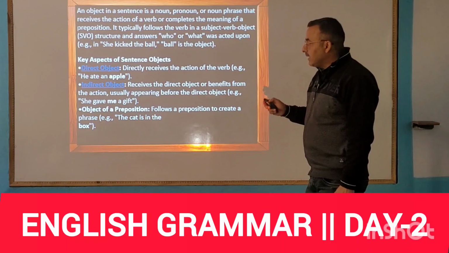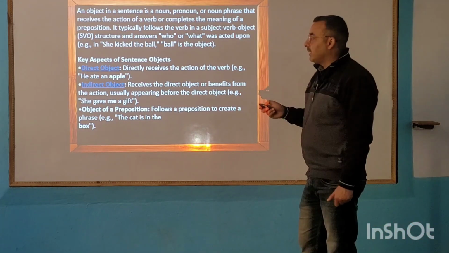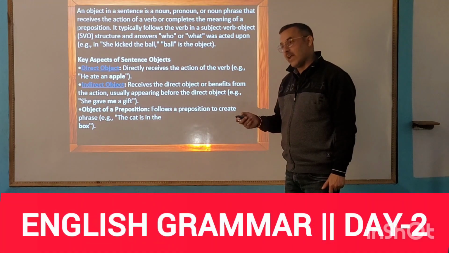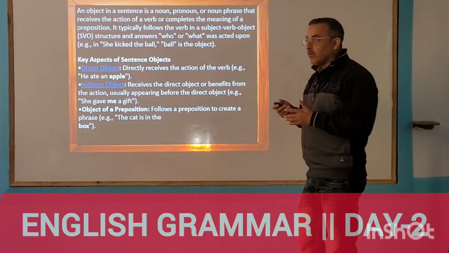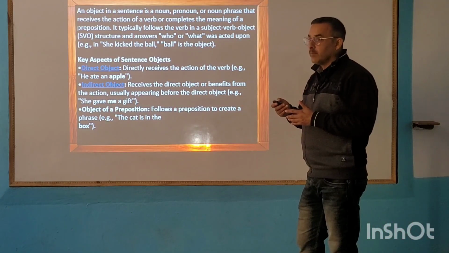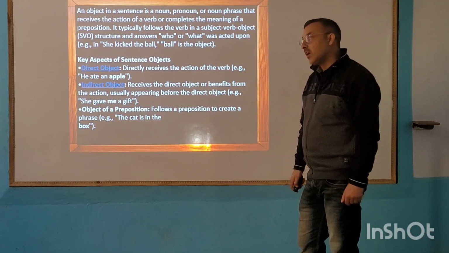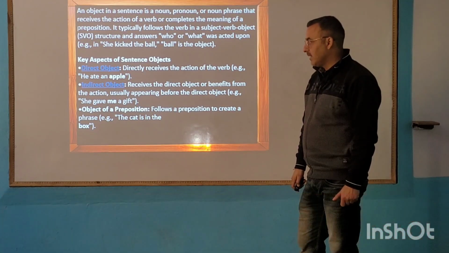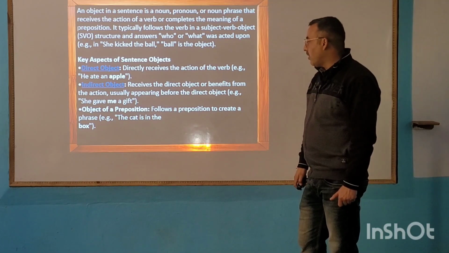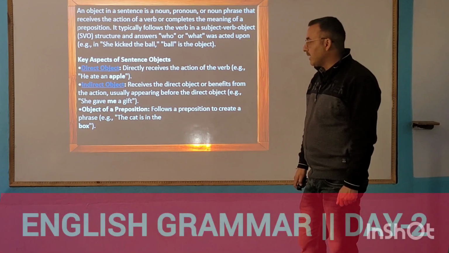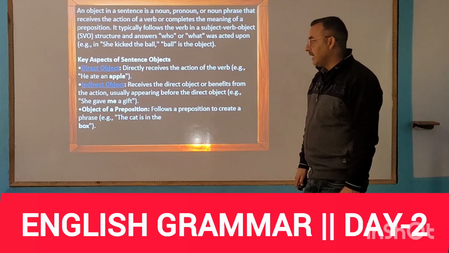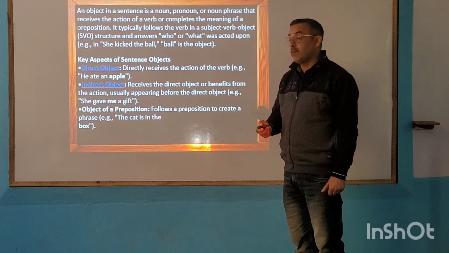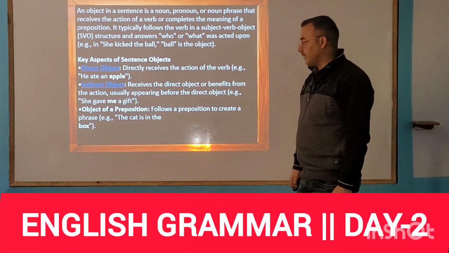Now, it directly receives the action of the verb. For example, he ate an apple. Now, what did he eat? An apple. So, what is the effect of the verb upon something? And that something is the object. So, here object is apple and subject is he. It receives the direct object or benefits from the action, usually appearing before the direct object. For example, she gave me a gift. So that is object.